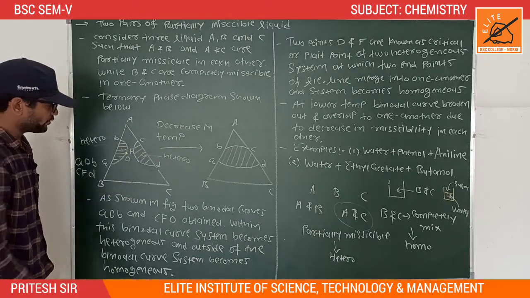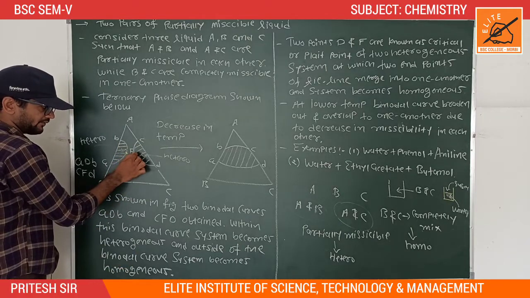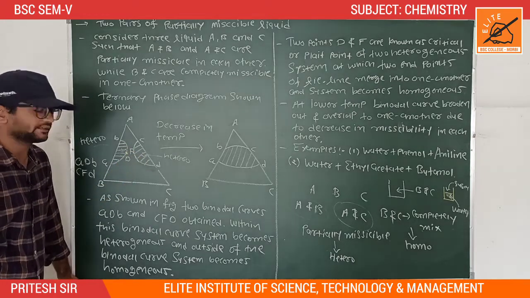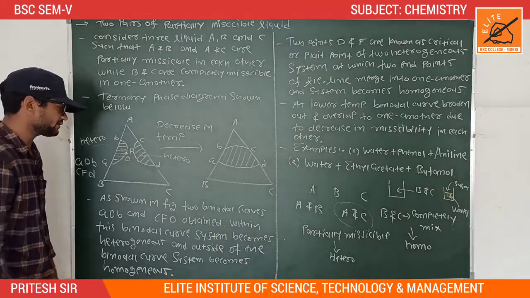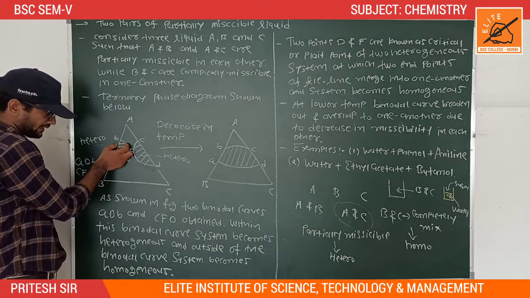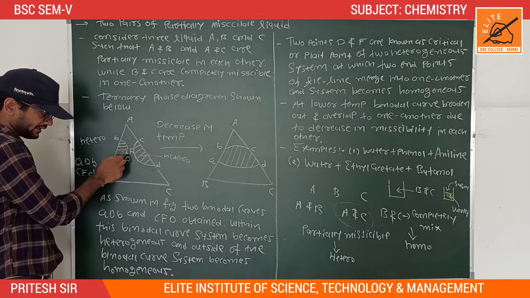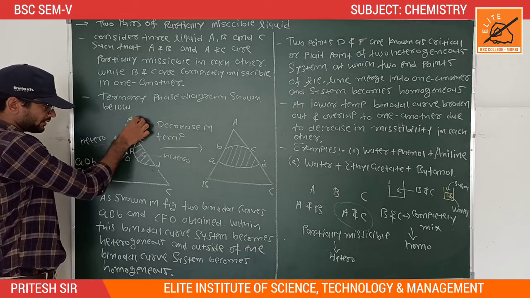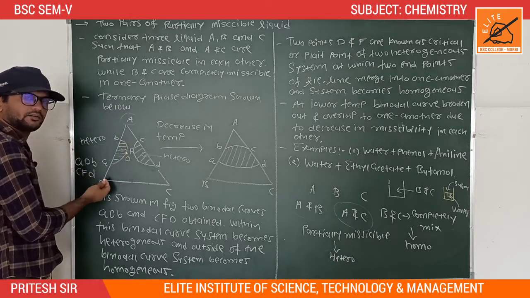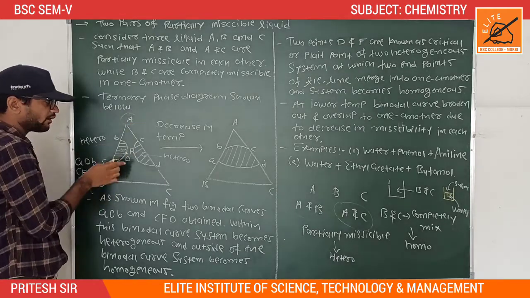The two points D and F are known as critical or plait points. Critical or plait point means the two ends of the tie line merge at one point. At that time the two liquids are completely mixed together and form a homogeneous system.